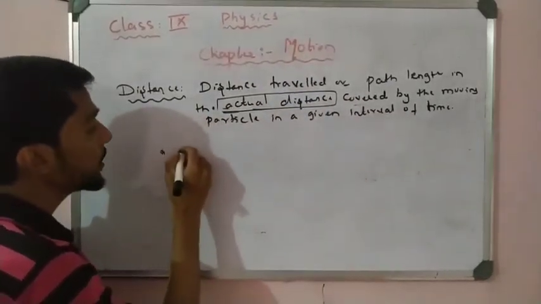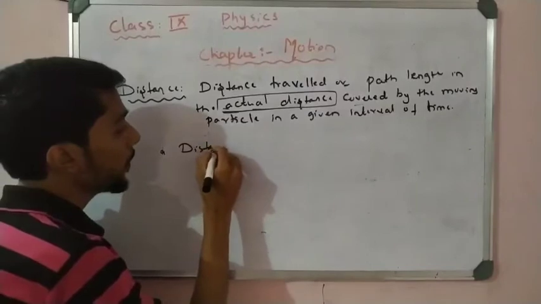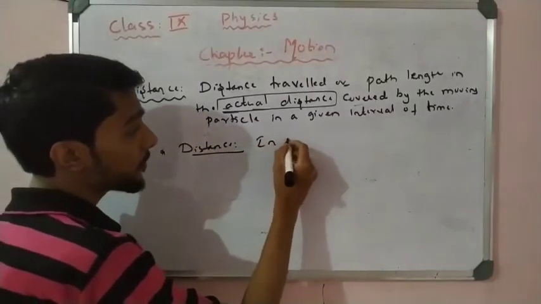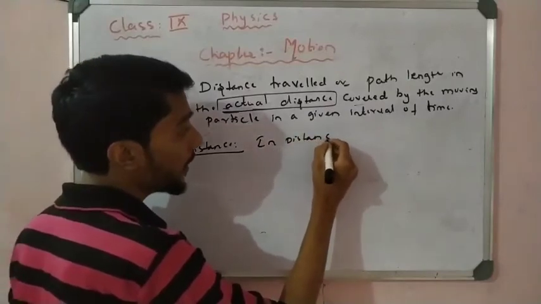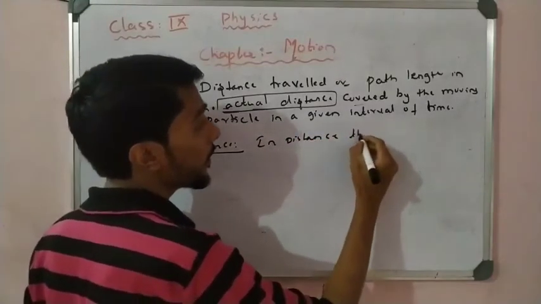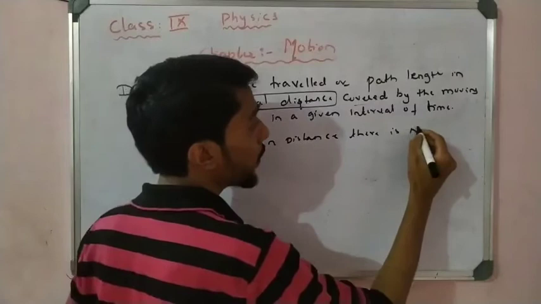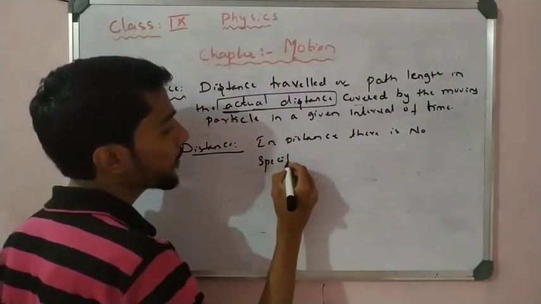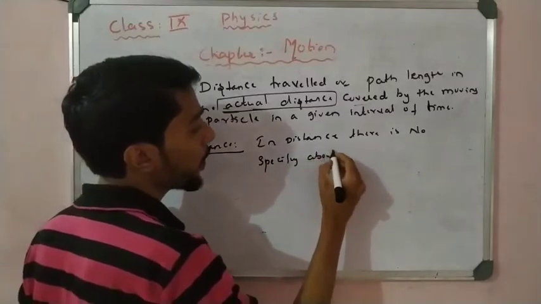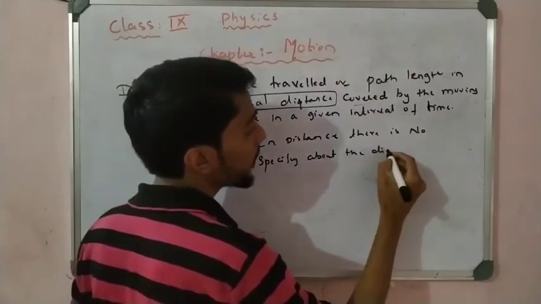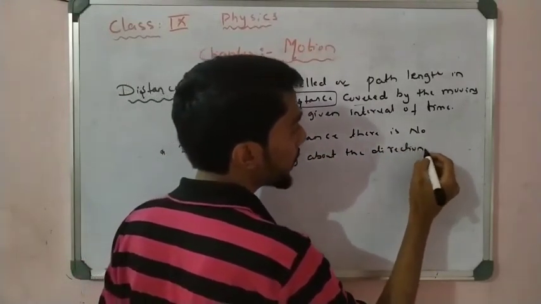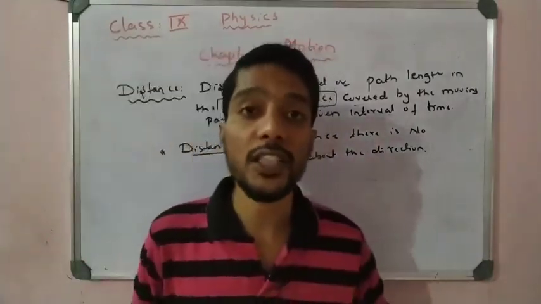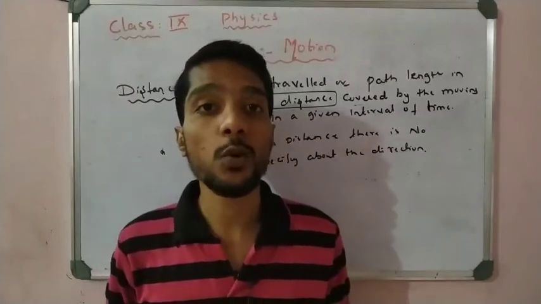See, distance. In distance we observe that there is no specification about the direction. There is no point about direction. We do not specify direction here. In which direction the particle moved 2 kilometer, we do not say.